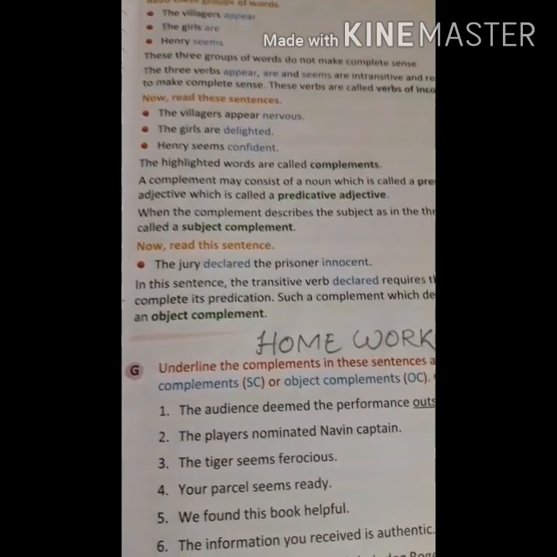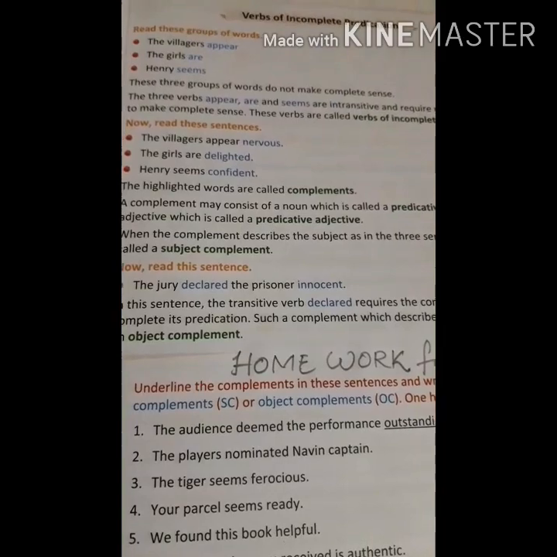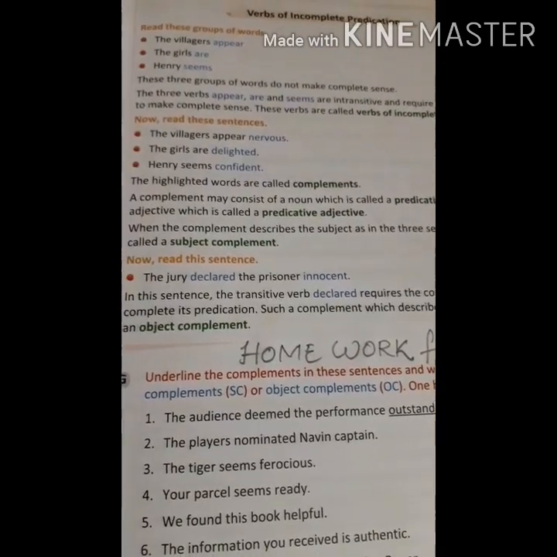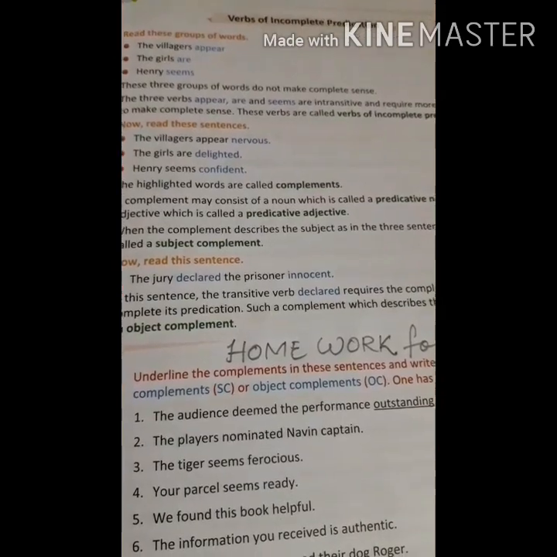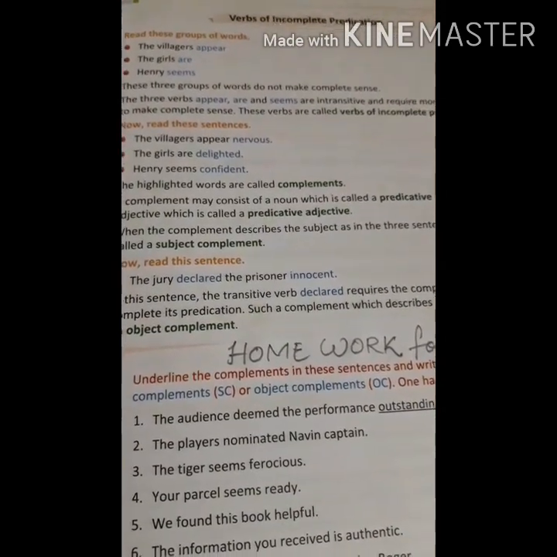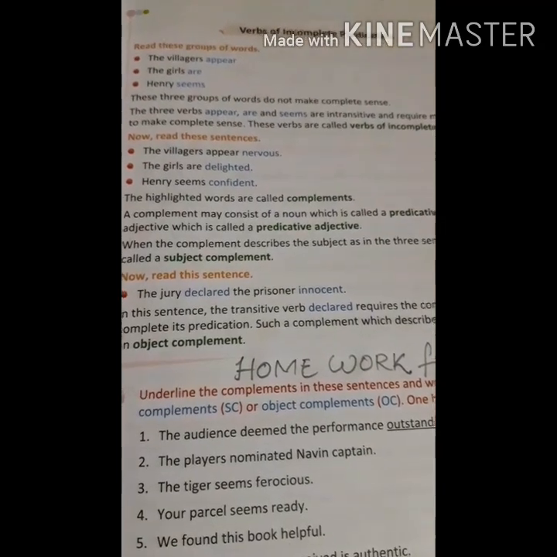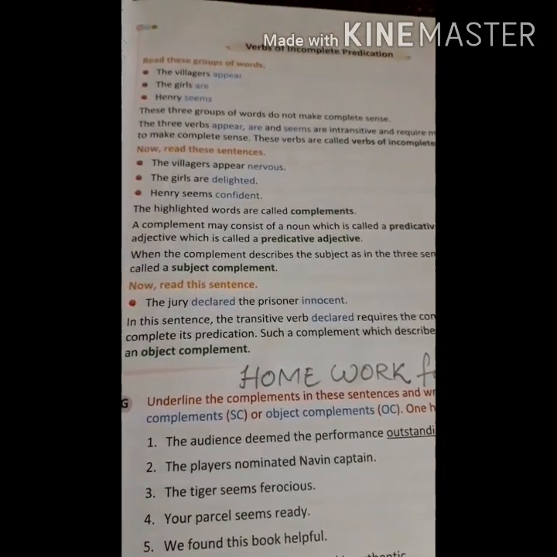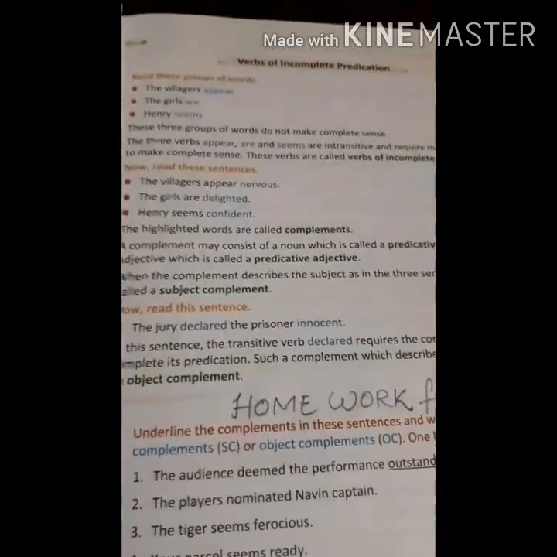So dear students, I hope you have understood the verbs of incomplete predication. If you feel that somewhere you are missing, you will view the video again and again. If you listen to the lecture, and there are a few, one or two rules are given in your book also, in the chapter on page number 25. You will go through it.